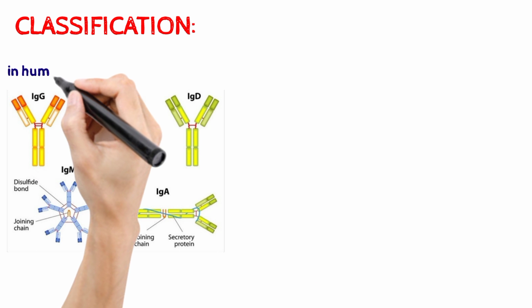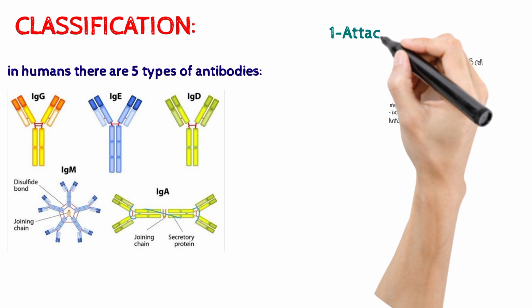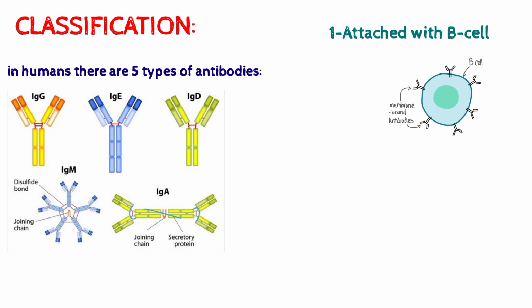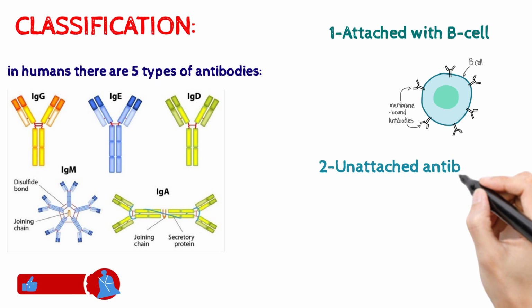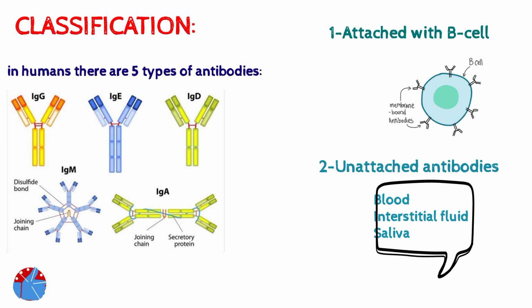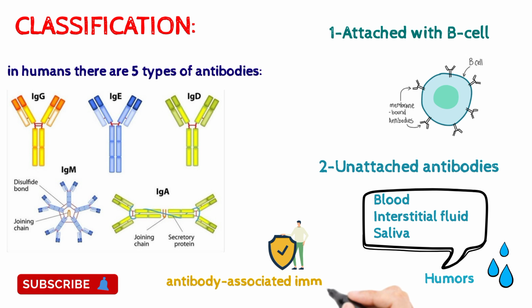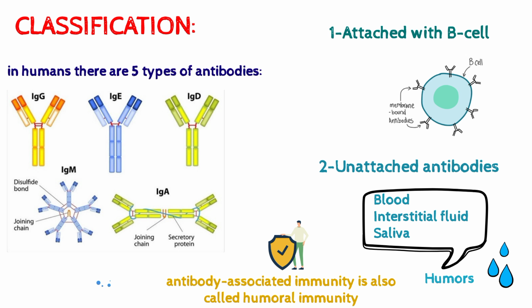In humans, there are 5 types of antibodies, which are present in 2 different forms. They may be attached with the B cells or in unattached form in the blood, interstitial fluid, or in the saliva. Because these fluids were traditionally known as humors, that's why antibody-associated immunity is also called humoral immunity.